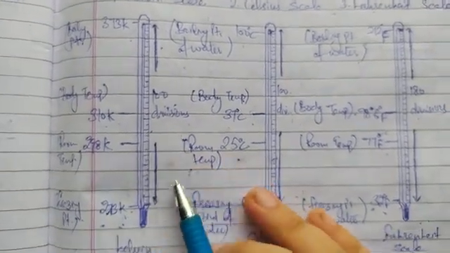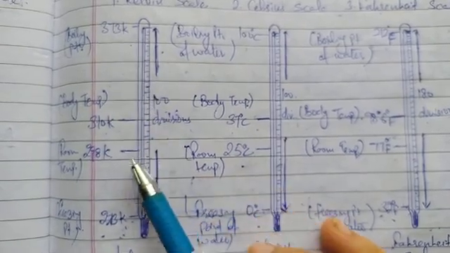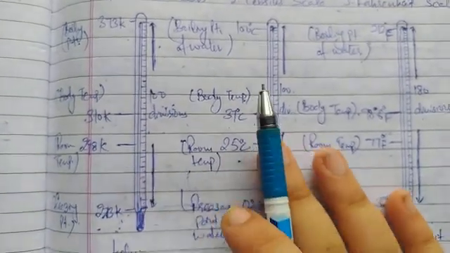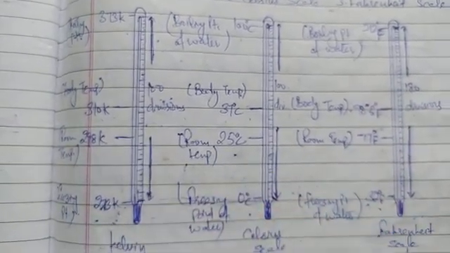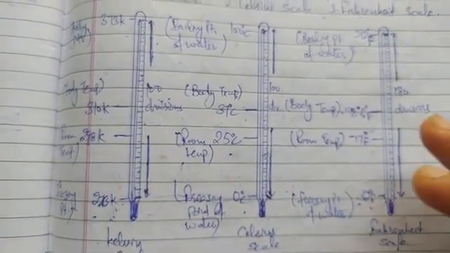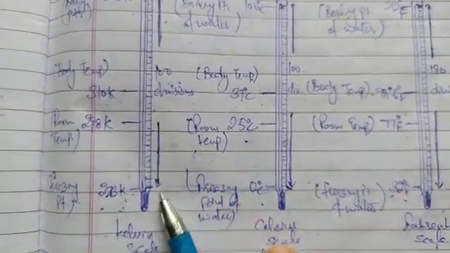We can see that there are some points in all the three scales. We have marked some points like boiling point, room temperature, freezing point, body temperature. All these we have marked. So let's discuss these.